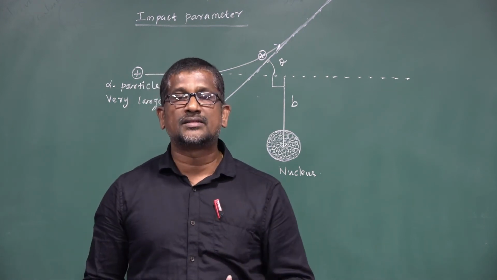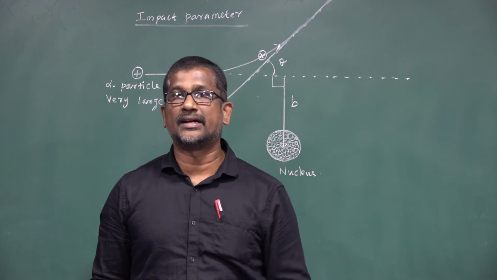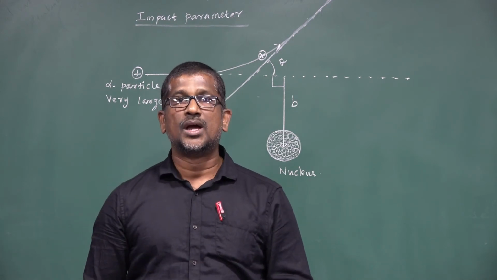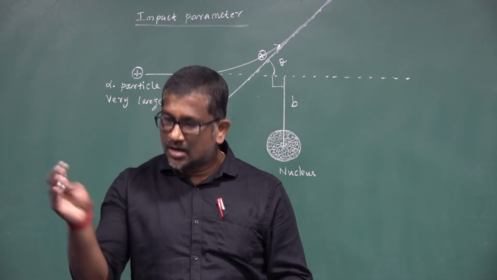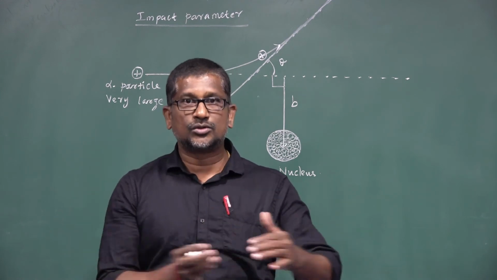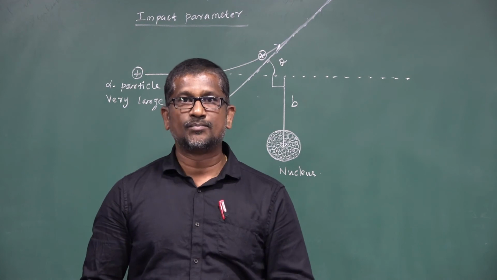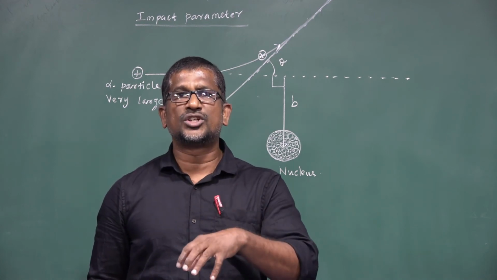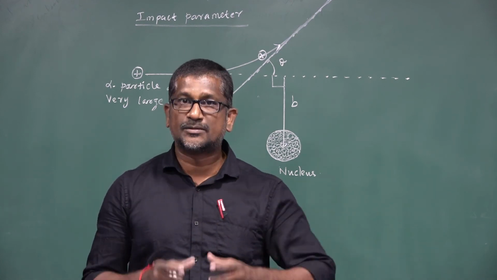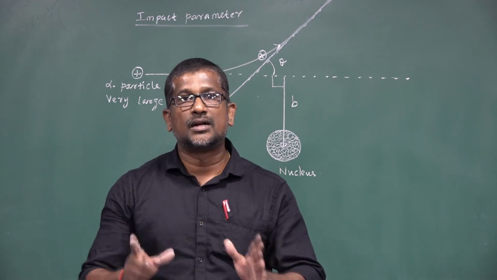Few alpha particles are deflected through a larger angle, greater than 90 degrees, and very few alpha particles are reflected back along the original path, that is, deflected through 180 degrees. These are the observations made from the experiment performed by Geiger and Marsden.